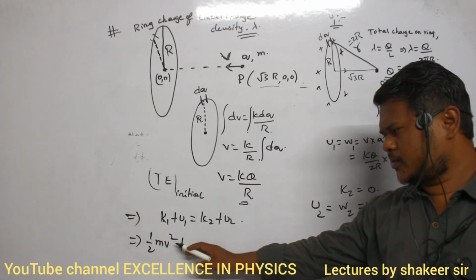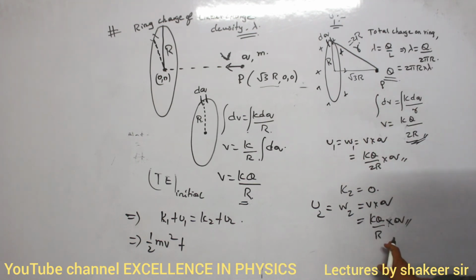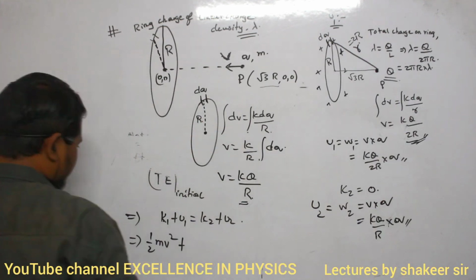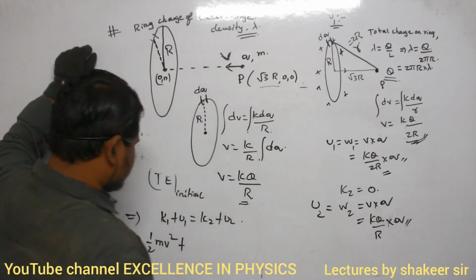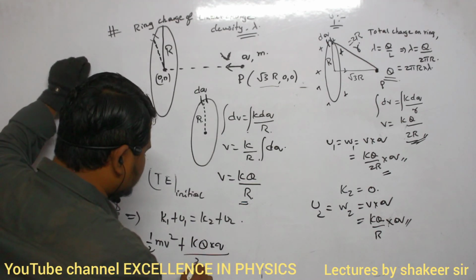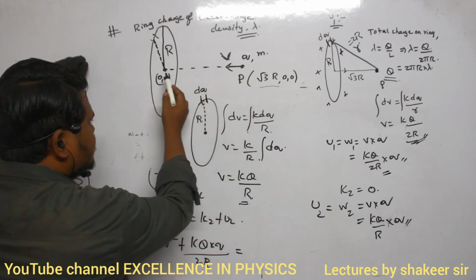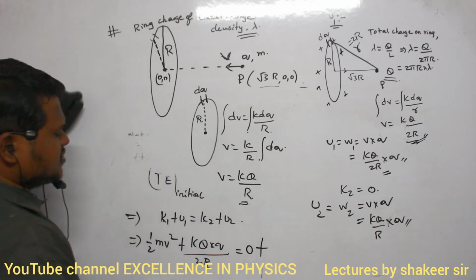So K1 we have written, U1 we have calculated, K2 is 0, U2 we have already calculated. So substitute all those values, then I will get the initial velocity, the required velocity. So that is my answer. Initial potential energy is how much? Initial potential energy is this much: KQq divided by 2R. Clear? Final kinetic energy, after the charge reaches the center of the ring, its velocity will become 0. So the final kinetic energy is 0.